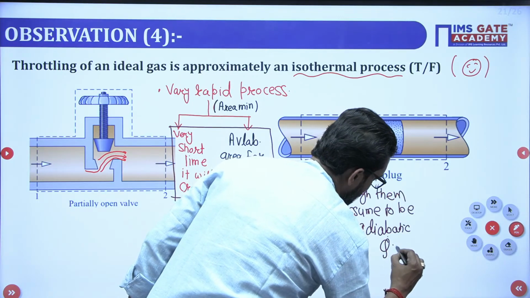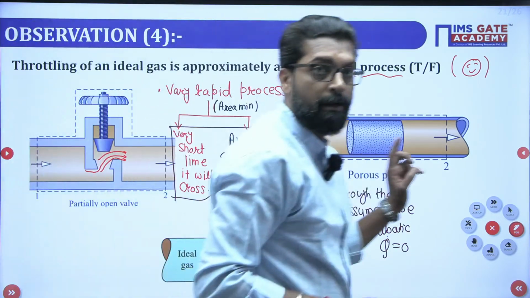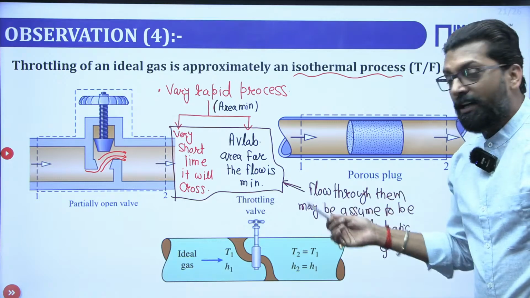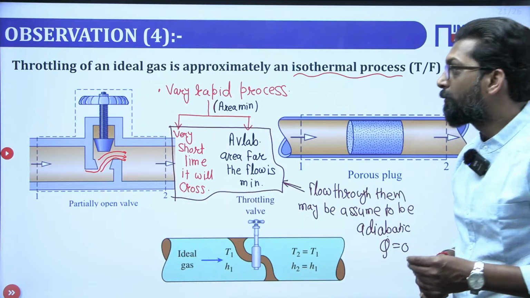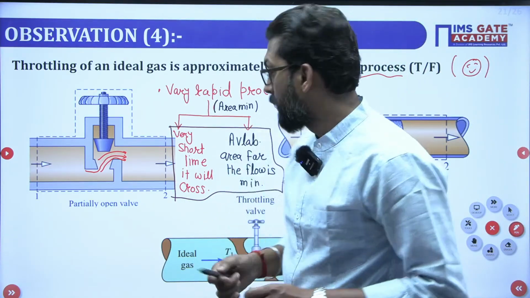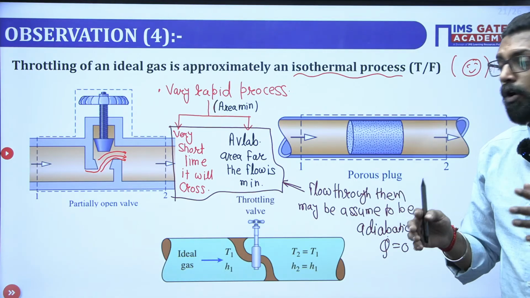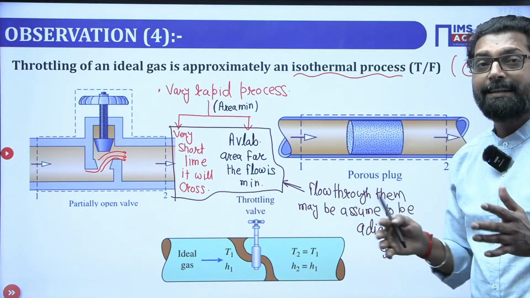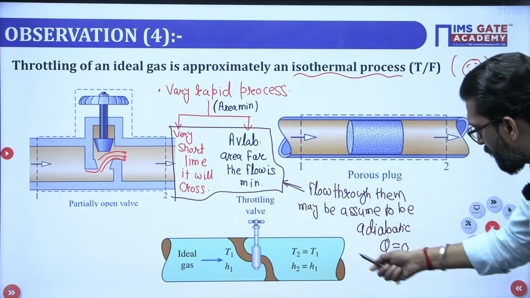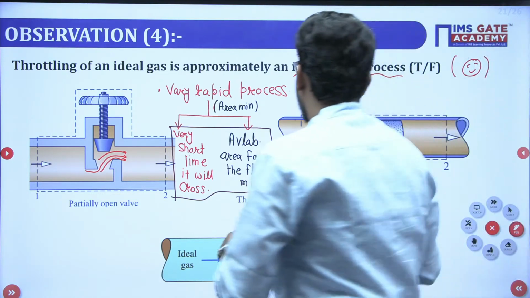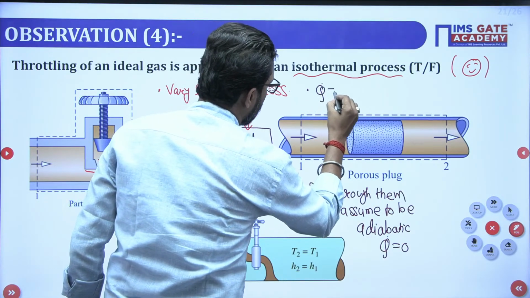So throttling is an adiabatic process. That is the first thing. Many students are not able to give the reply properly: sir, why do we assume there is no heat transfer during throttling? That is the reason. It is not a matter of solving the problem, it is a matter of crystal clear understanding. So the first outcome is that throttling is an adiabatic device.